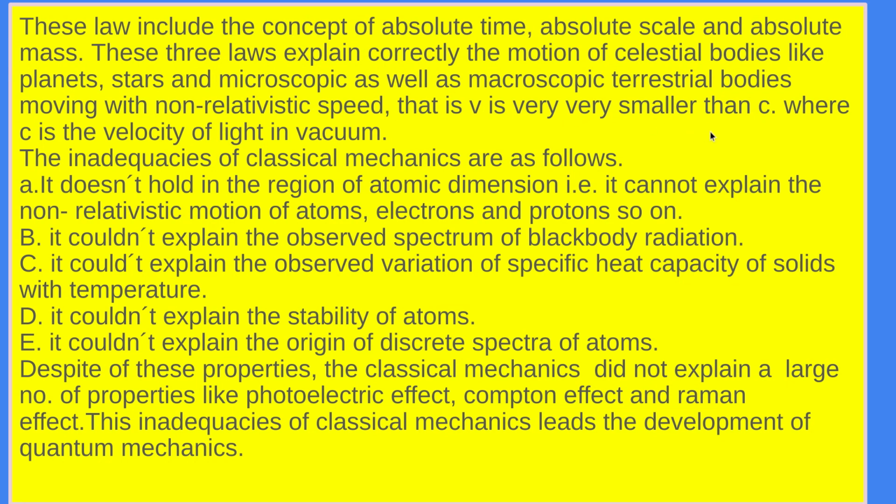And that is, v is very small compared to c. If you have a v, it means velocity is very small compared to the velocity of light, then only we can explain about them, where c is the velocity of light. The inadequacies of classical mechanics are as follows.